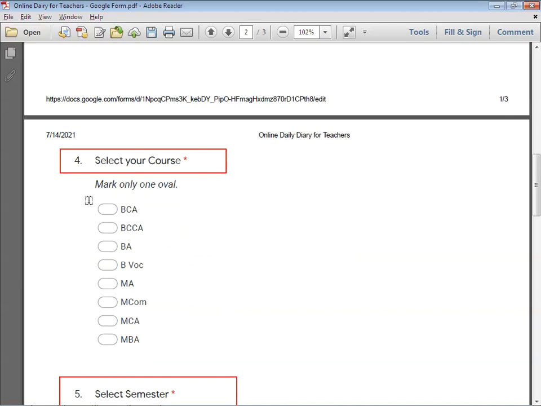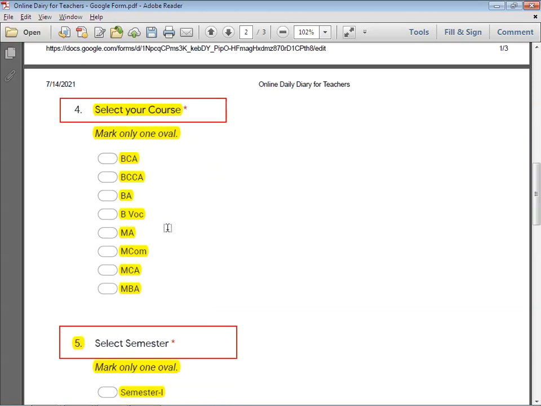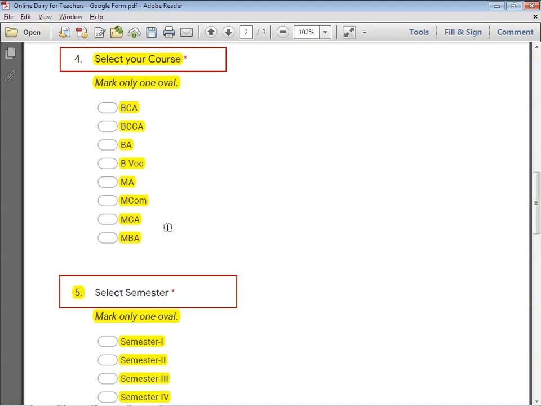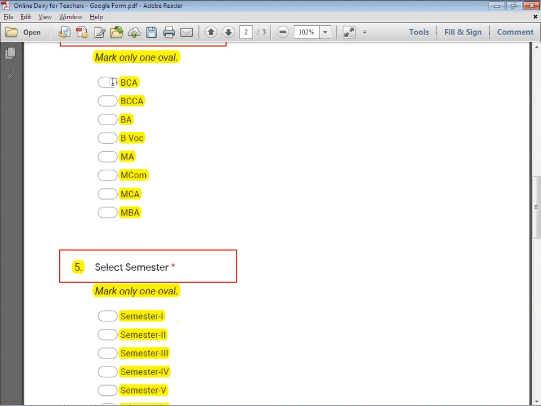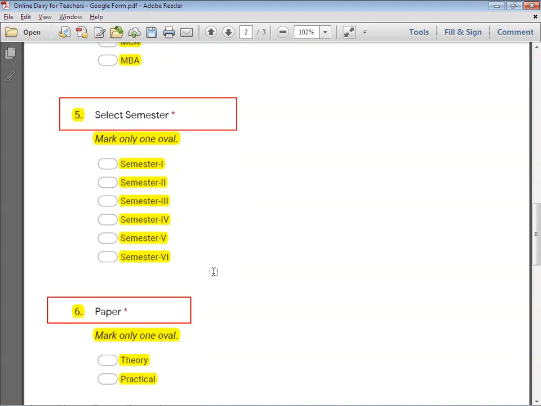The next option that we are going to provide is that you have to select the name of the course. The particular faculty will select which course they have taught the subject in, or are going to teach the subject. And this form will be filled after taking the lecture itself, not before. So after selecting this particular course, they will select the particular semester.